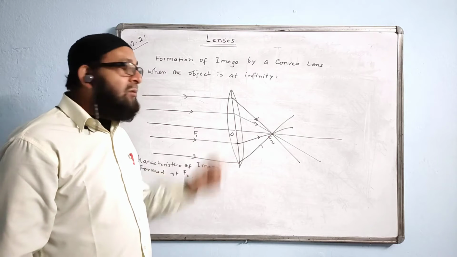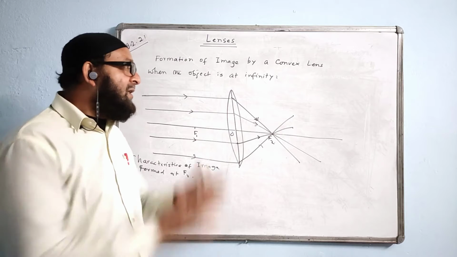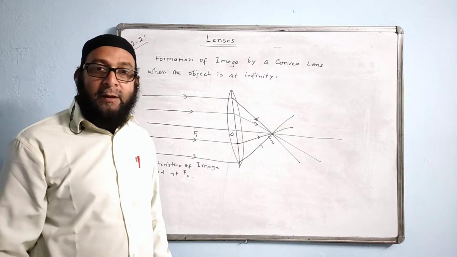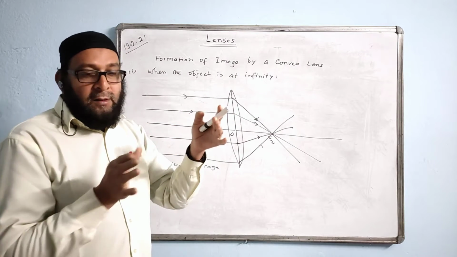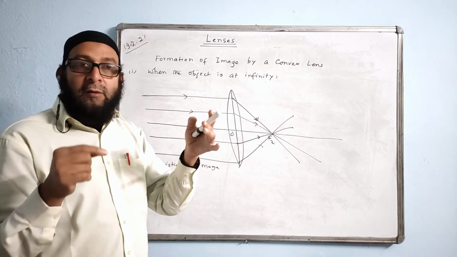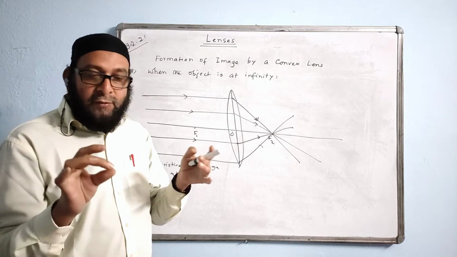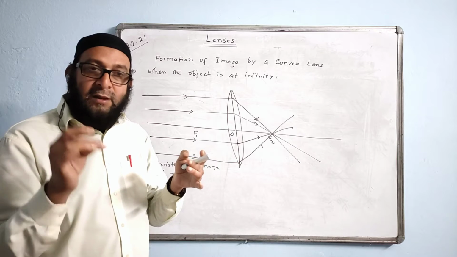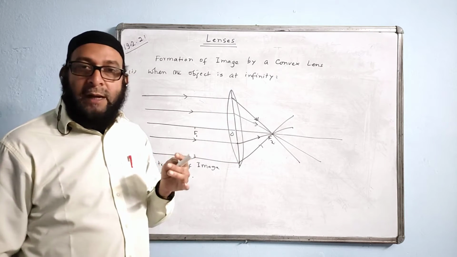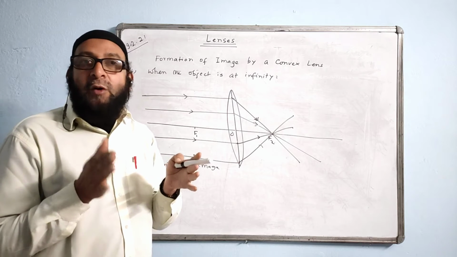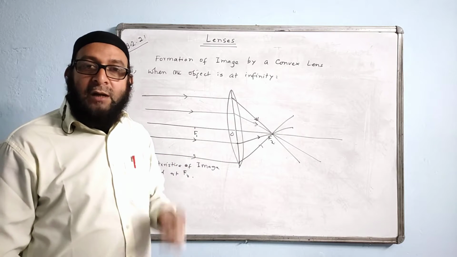The use of this case is in a burning glass. You know, a convex lens can be used to burn a piece of paper. Sometimes we keep a magnifying glass in front of the sun, and we see a round, oval-shaped image form. That is the image of the sun. Over there we keep the piece of paper for a longer duration, maybe 1 hour or so, and the piece of paper will start burning.